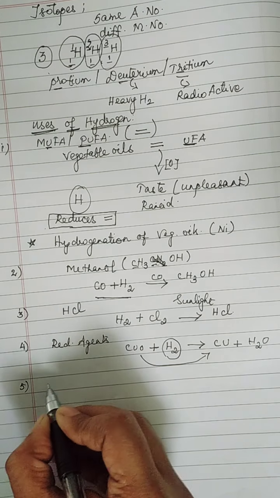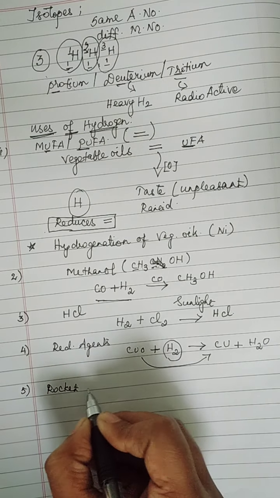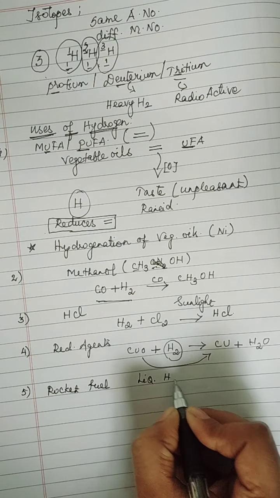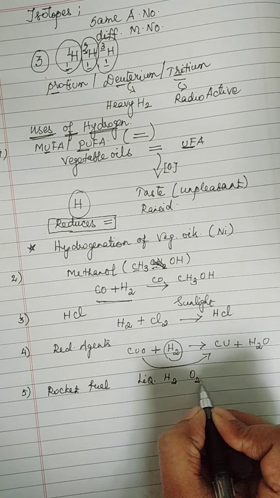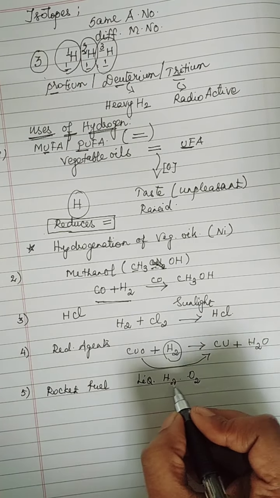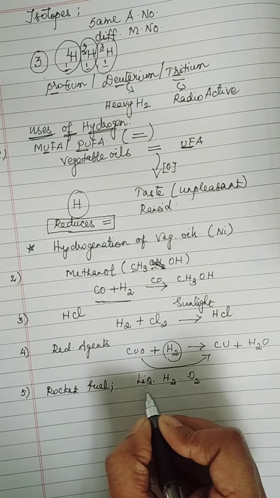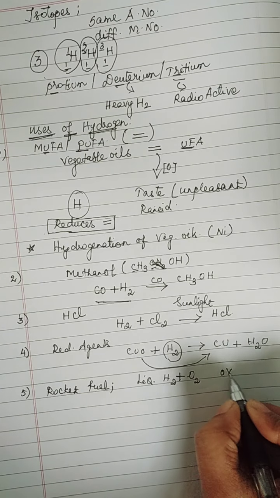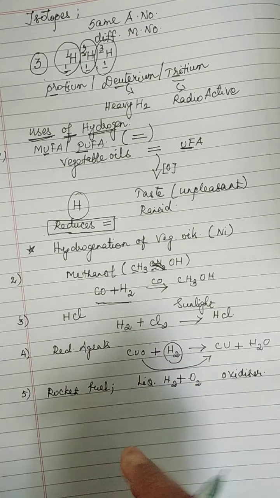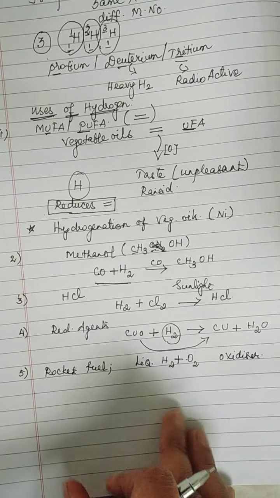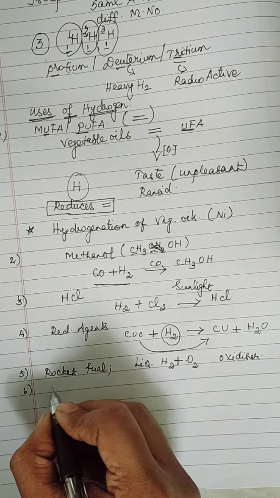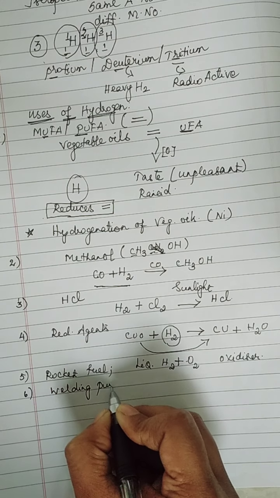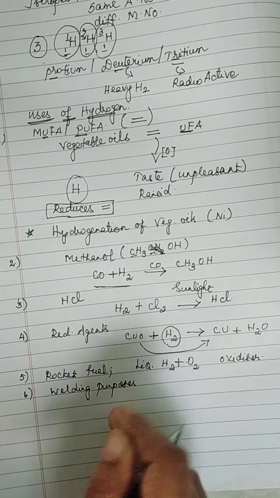Then it is used as a rocket fuel. Liquid hydrogen is used as a rocket fuel along with oxygen. And what is its role? Oxygen will be used as an oxidizer. So, liquid hydrogen is used as a rocket fuel along with oxygen as an oxidizer. Next, atomic hydrogen and oxyhydrogen torch will be used for welding purposes because of very high temperature, since that can be operated at very high temperature.